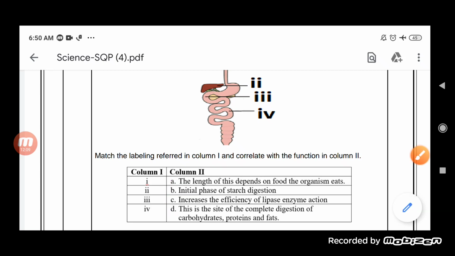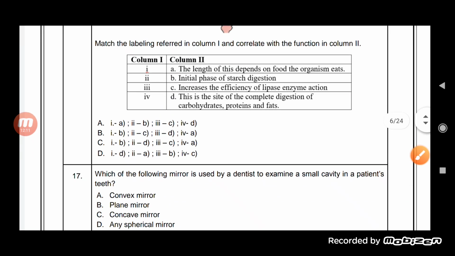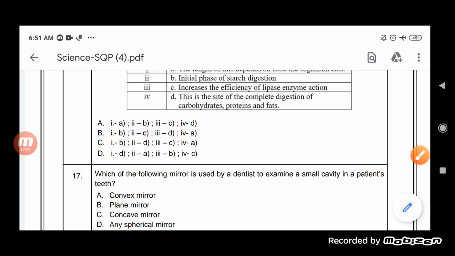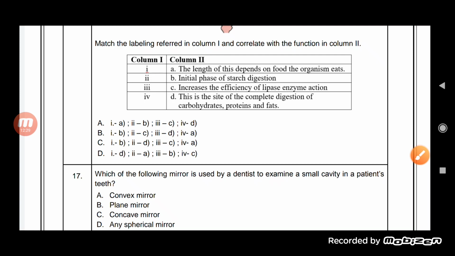Now let us see which is the correct one. So as you can see here, it is B which is the correct option, students, because 1 is B, second is C, third is D and fourth is A. So B will be the correct option. So in this one we have seen how we can match the functions with the points.